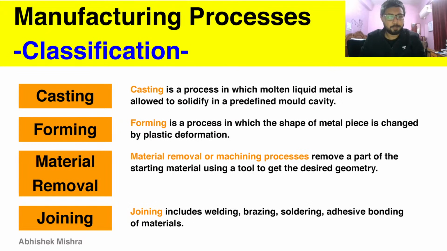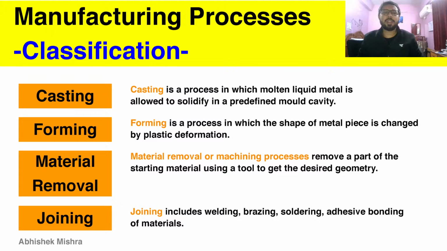Now let's move forward. These are the classification of manufacturing: casting, forming, material removal, joining. Casting is a process in which molten liquid metal is allowed to solidify in a predefined mold cavity. So it should be very clear: we have a cavity where we pour liquid metal so that we can obtain our final product after the liquid metal has solidified. Forming is a process where we change the shape of a metal piece by plastic deformation to get the required object or product.